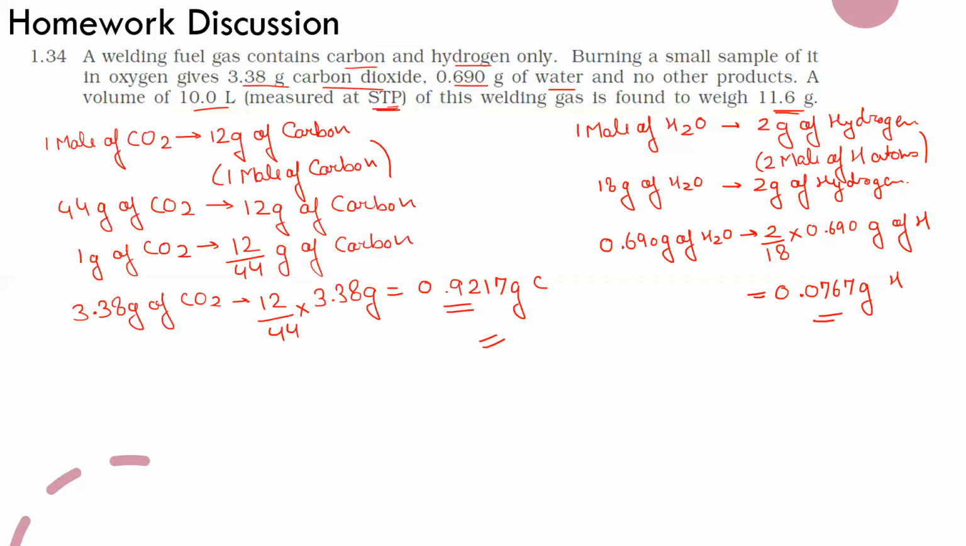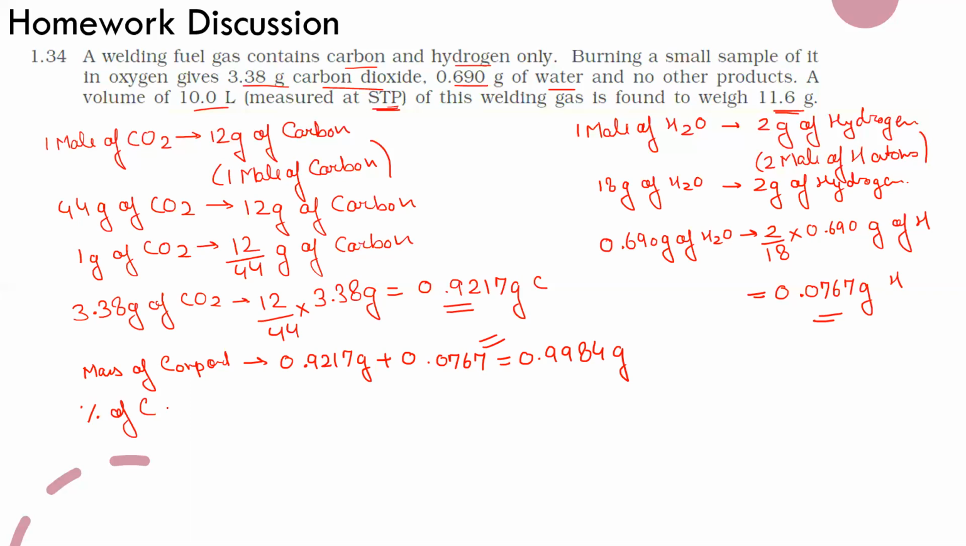Since hydrogen and carbon are the only elements in this compound, can we simply say that the total mass of this compound is 0.9217 grams plus 0.0767 grams, which is equal to 0.9984 grams.